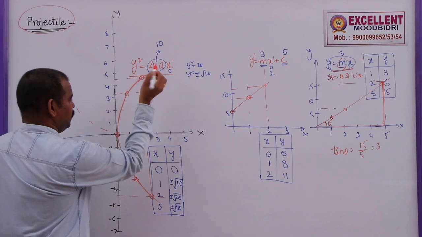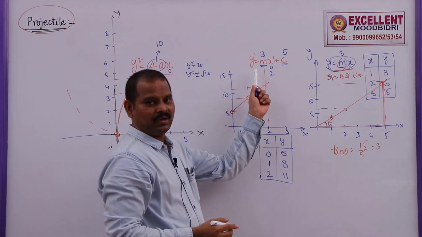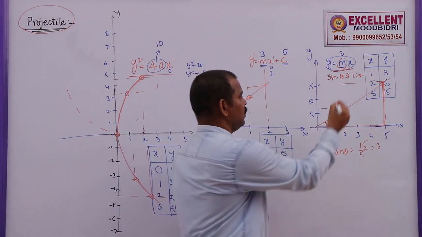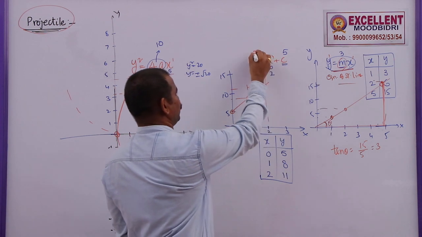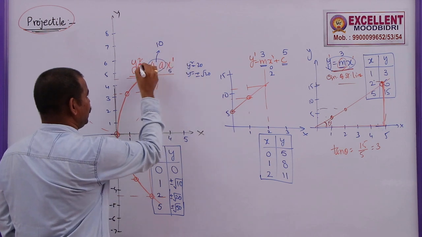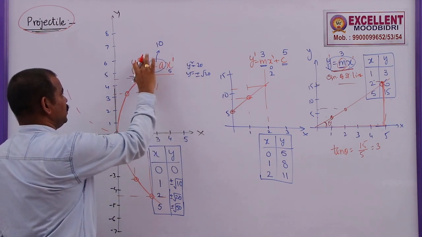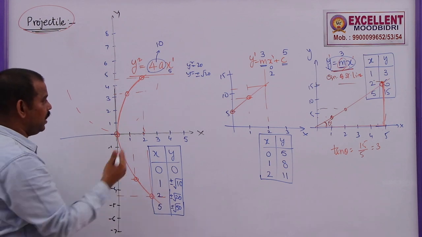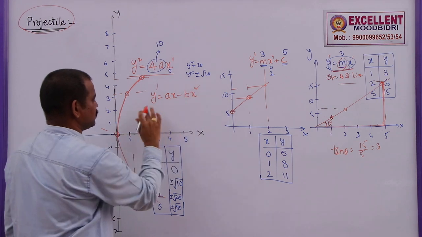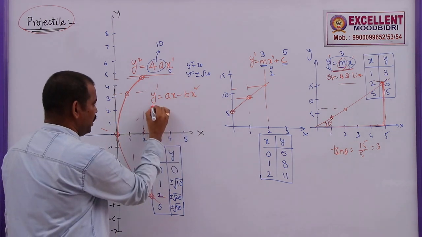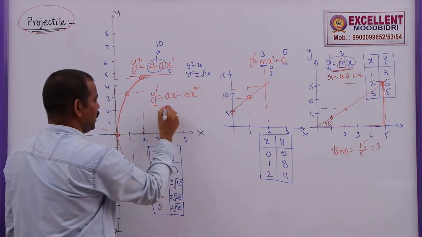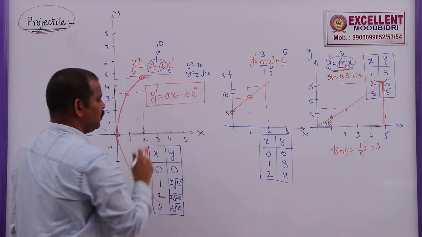But here, if a given equation is of 1 degree in both x and y, it is a straight line. Here x power 1, y power 1, so then you will get a straight line. But if x has 1 degree and y has 2 degree, then it is a parabola. Similarly, if you take y is equal to ax minus bx square, see this equation. Here y is 1 degree, x is 1 degree as well as 2 degree. Then also this is an equation for a parabola.